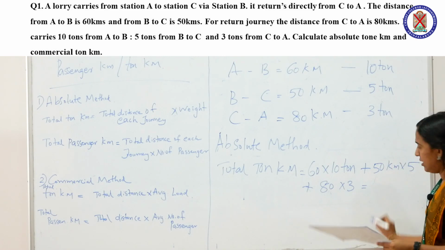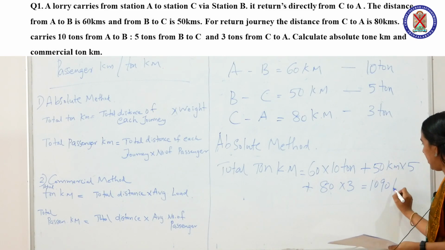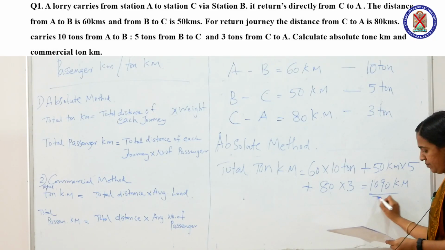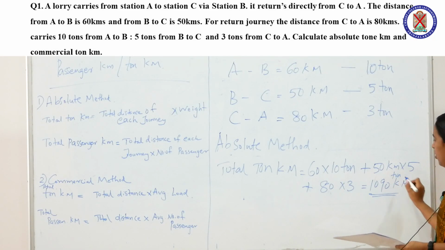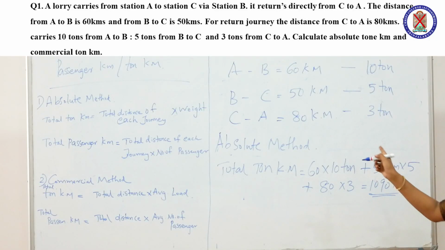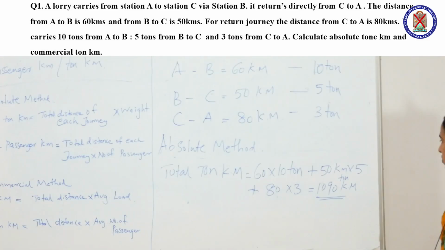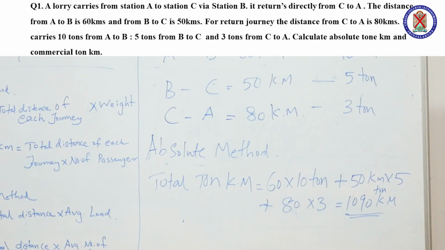The answer is 1090 ton kilometer. So, based on absolute method, the total ton kilometer is equal to 1090 ton kilometer.